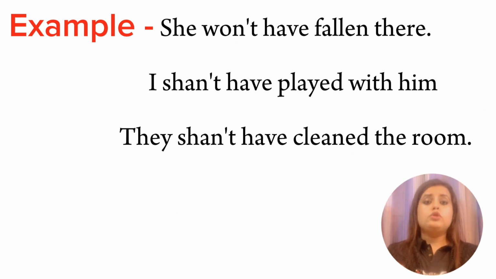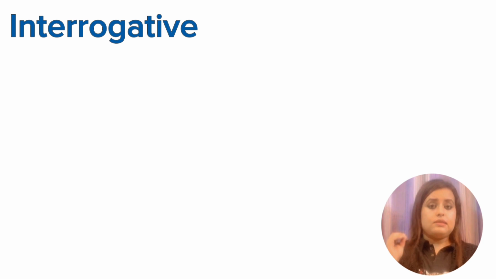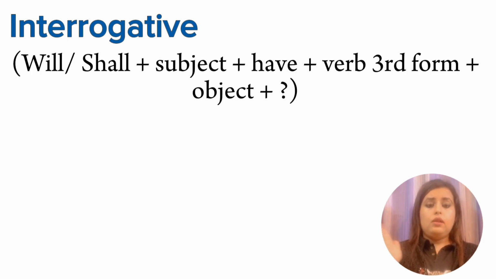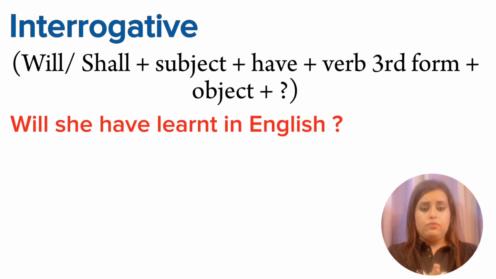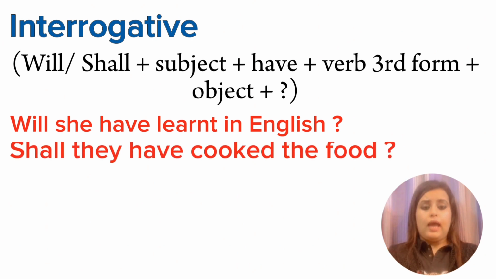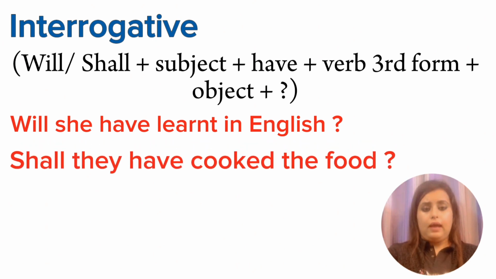Now, the rules for interrogative sentences. It will be will or shall plus subject plus have plus verb 3 plus object. Let us see the examples. Will she have learned English? Next, shall they have cooked the food?